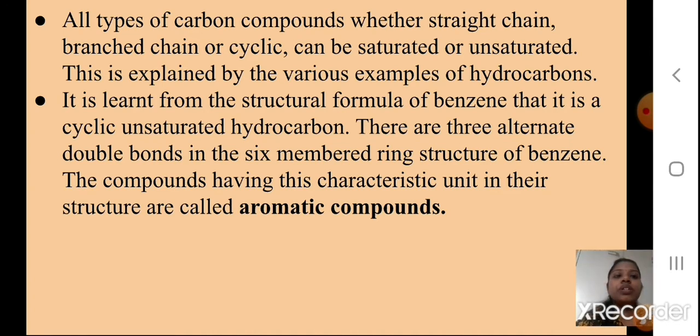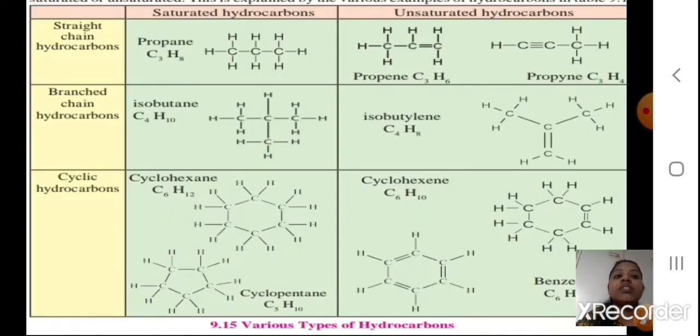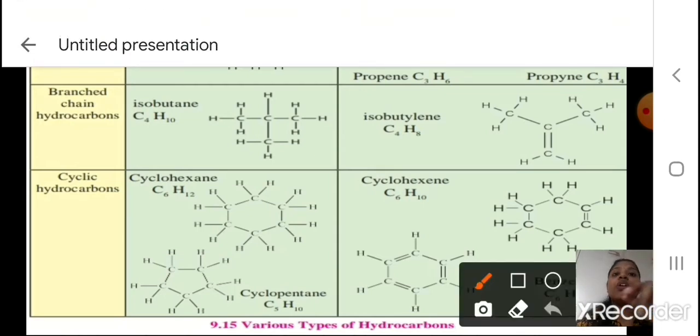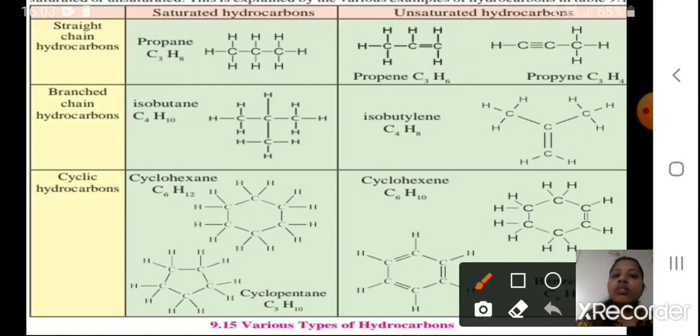Okay students, so we'll just see here, this is table 9.15 which is given in your text. Please go through these structures properly, very important. They can ask you structures also. As I told you, diagram based questions, structural formulas can also be asked in science. Now straight chain hydrocarbons, you have propane, you can see this is a saturated one. You can have isobutane, we are saying it as iso because one carbon, see, I have put it in the branch. So I will call it isobutane.